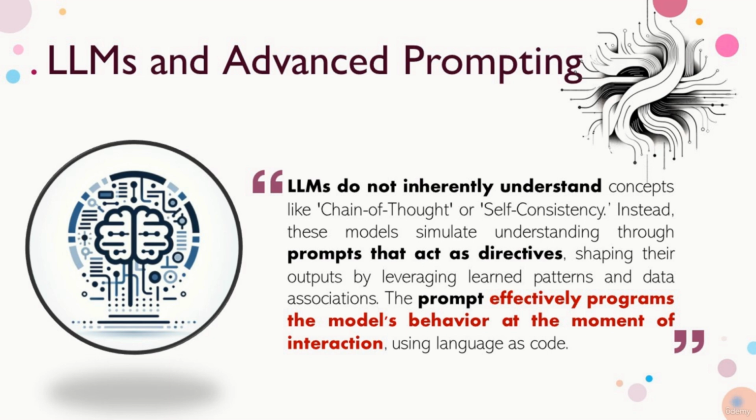Before diving into the self-consistency technique, I would like to make an important point that you have probably figured out already. Large language models like ChatGPT do not inherently understand concepts like chain of thought or self-consistency in the same way humans do. Instead, these models operate based on patterns and associations learned from the vast datasets on which they were trained. The effectiveness of techniques like chain of thought or self-consistency largely depends on how the prompt is structured and provides a directive that shapes the model's behavior. It doesn't change the model's underlying mechanics, but influences how it applies its learned patterns to generate responses.